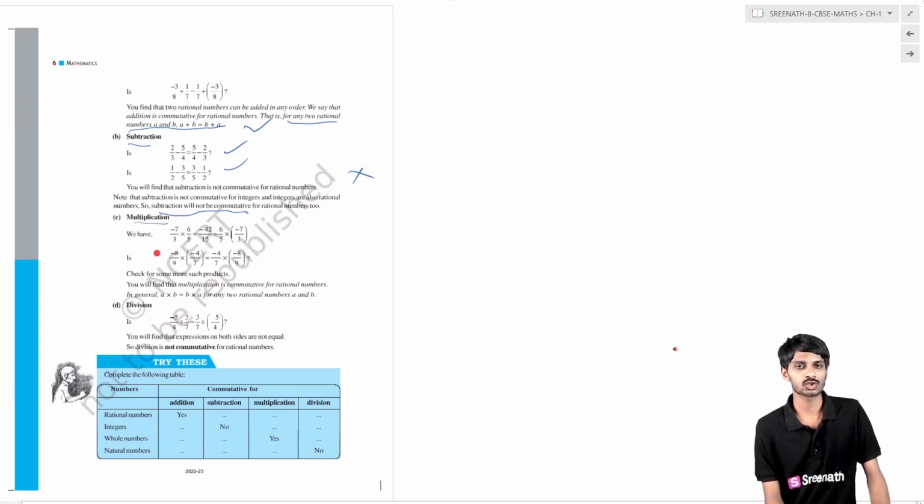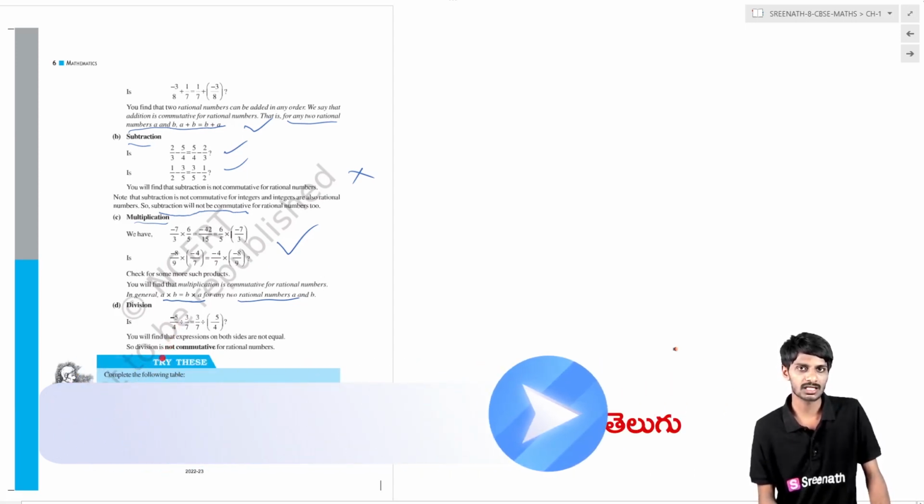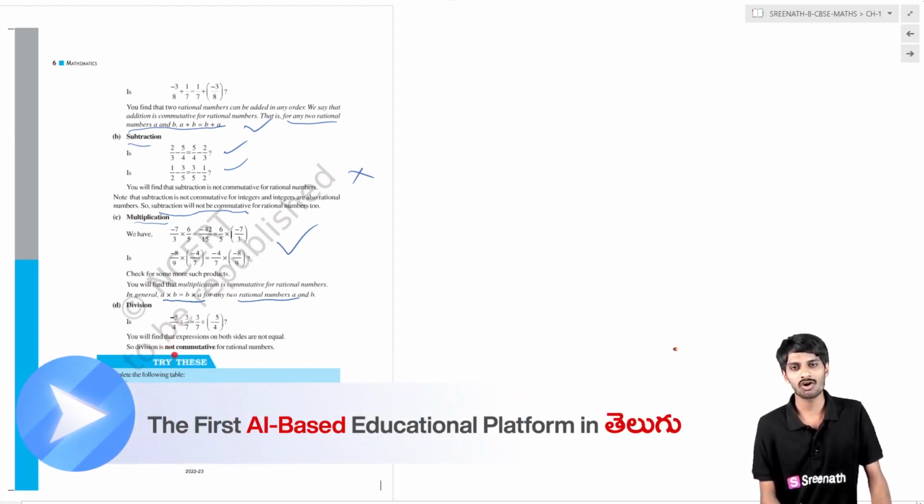But when coming to multiplication, if you take two rational numbers and multiply, you get some value, and if you interchange those numbers and multiply, you get the same value. So a × b = b × a. Under multiplication, the commutative law is satisfied. Now coming to division, if you take two rational numbers and divide, you get some value, and if you interchange those numbers, you do not get the same value, so it is not commutative.